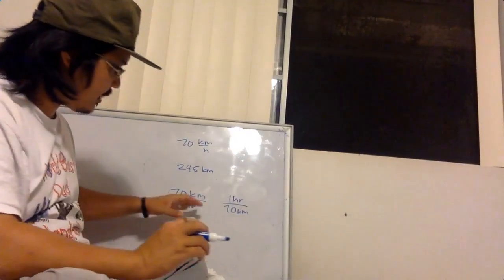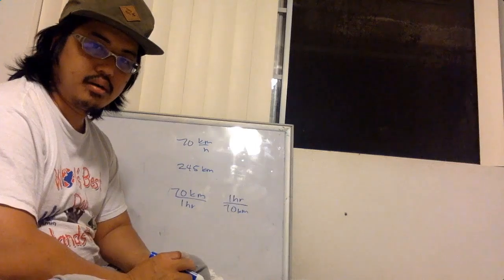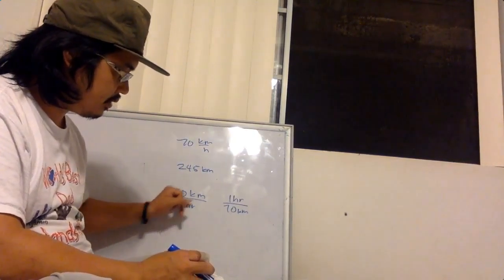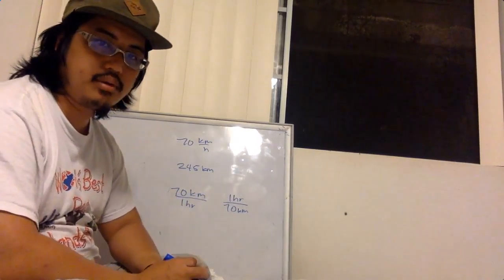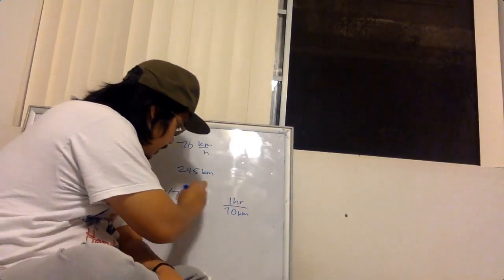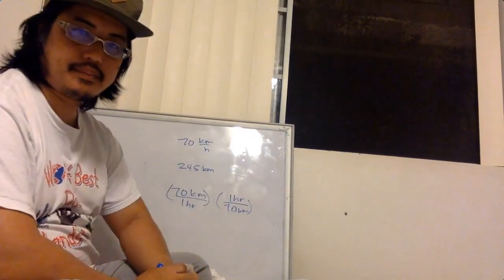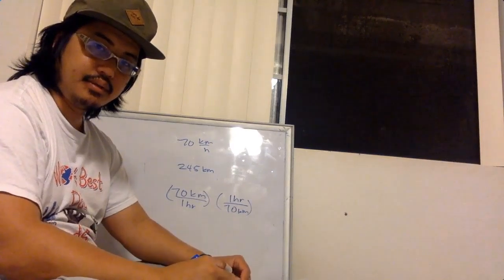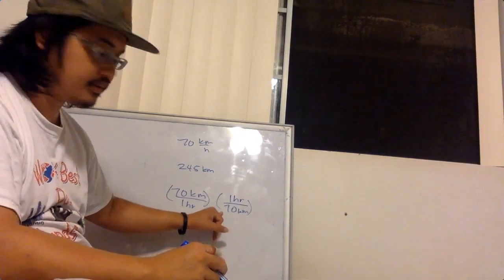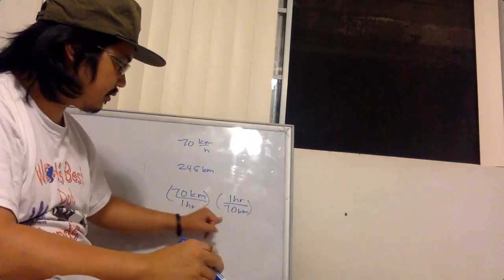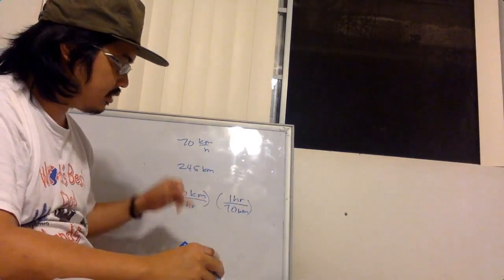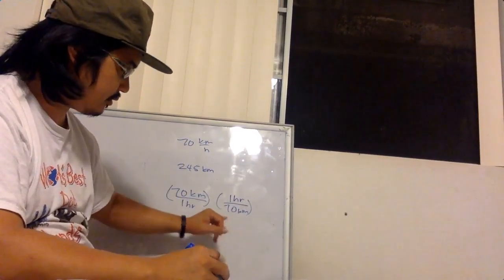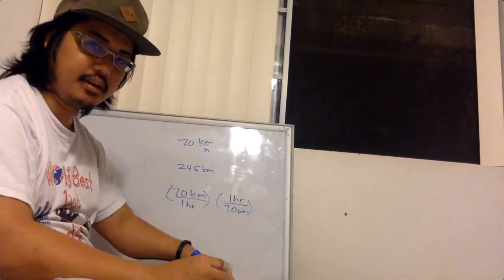Both of these ratios are saying the same thing. You go 70 kilometers in 1 hour, or in 1 hour you go 70 kilometers. Which of these fractions would you choose? I'll tell you which one I would choose. I would choose the second one. You could use either or. Actually, you can't use either or. There's a right one to choose, and the right one to choose is this one. And I'll tell you why.